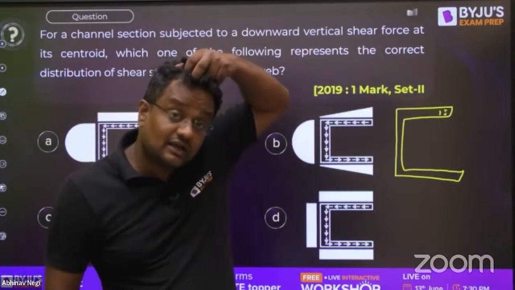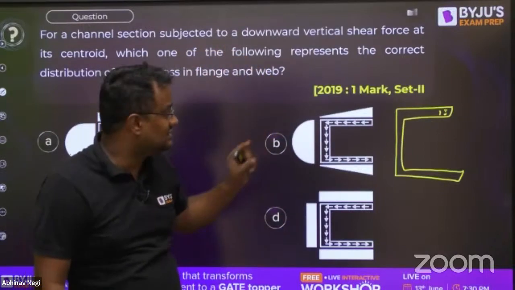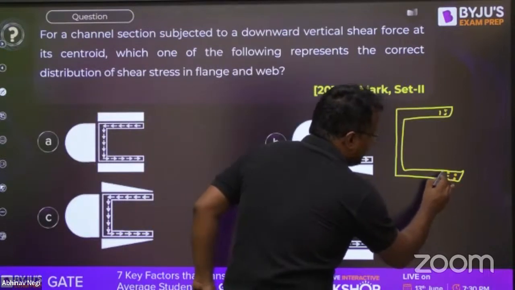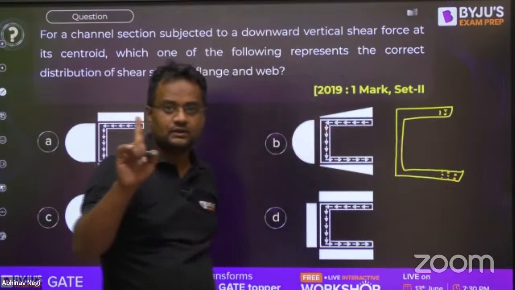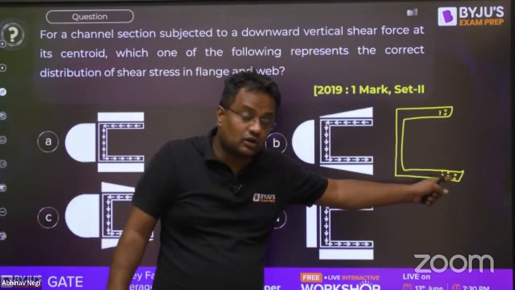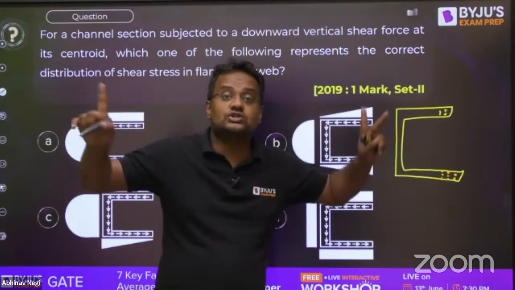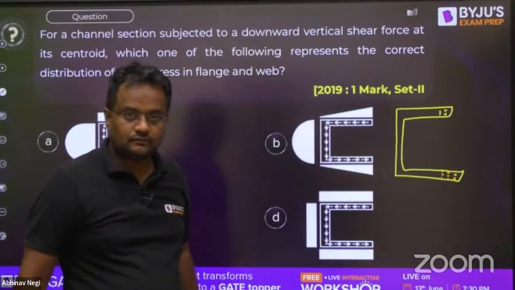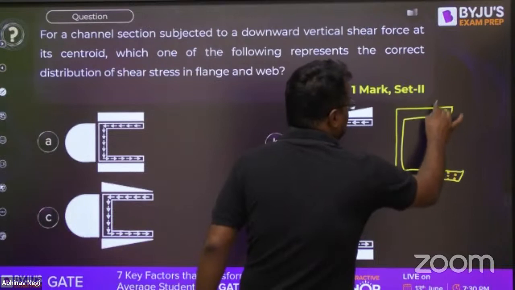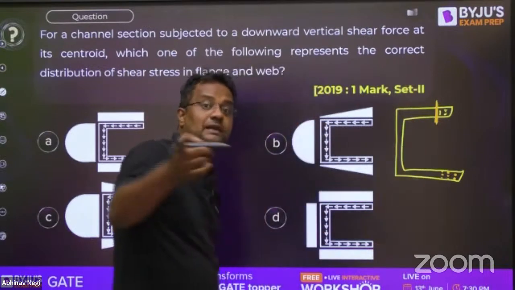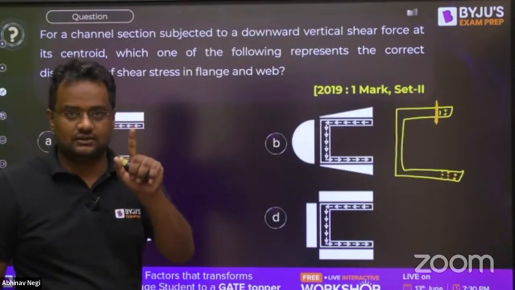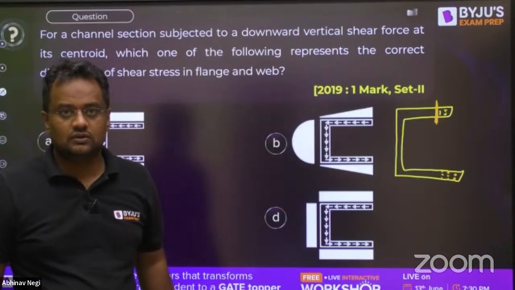That in the channel section or any section where thickness is very small, then even across the thickness, these 2 points, these 3 points, shear stress is constant. Although we have studied that along the depth it varies. Here along the thickness it is constant, along the width it is varying. And guys, if you take a section here like this, you apply the Q by Ib formula. Only the S is changing, Q is changing across the depth.